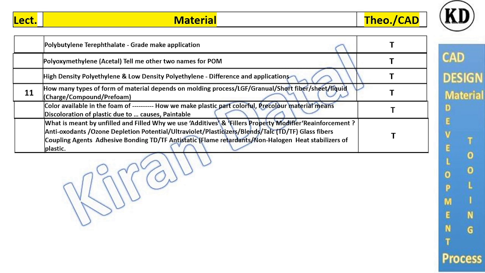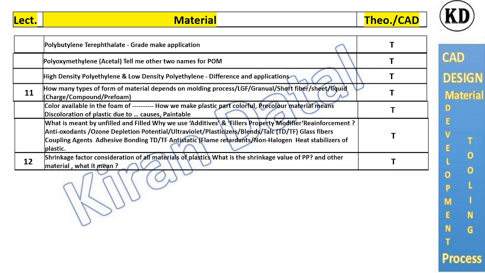The additives and fillers are used to improve the properties of materials as per your end use and part functions in the end application. The additives include talc filled, glass filled, UV resistance, or halogens required for lighting, heat stabilizers, UV protection, ozone protection. Next one will be the shrinkage factors while designing the part thickness and mold.